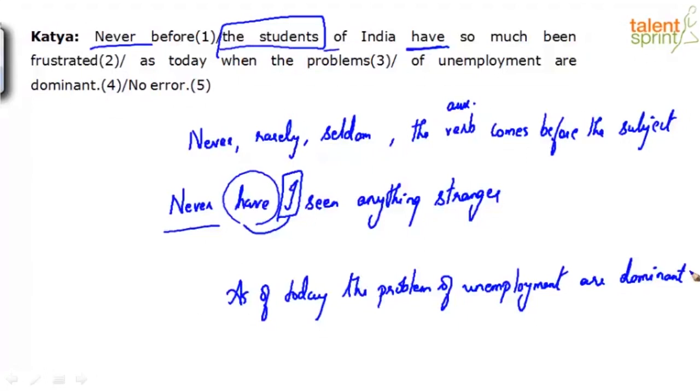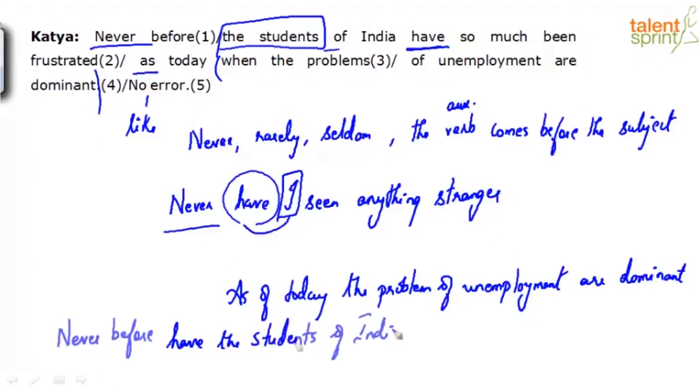So you'll have to reconstruct the entire word order. So as here brings in the meaning of like, right? Like today, it's explaining to us what's happening today. What is the problem? The problems of unemployment are dominant. That's the current situation. So let's go back and change the entire construction. So never before have the students of India been so much frustrated, or have they been so frustrated?